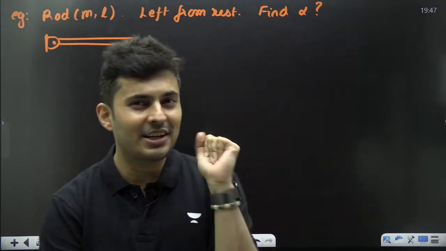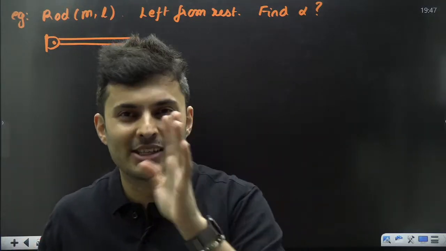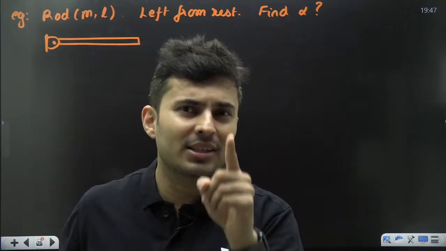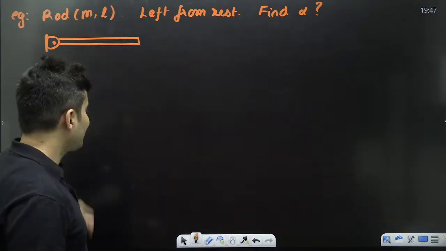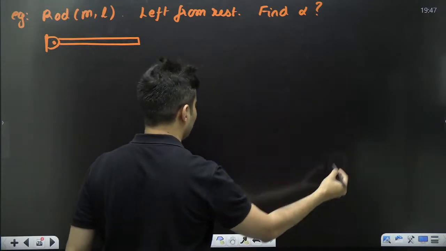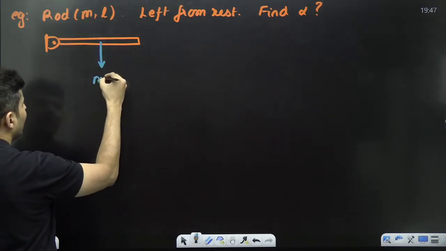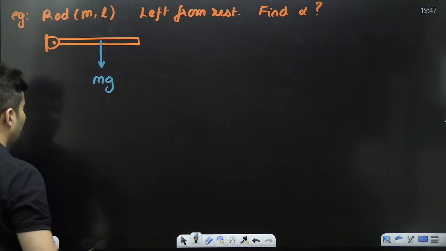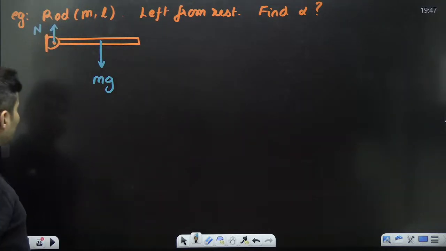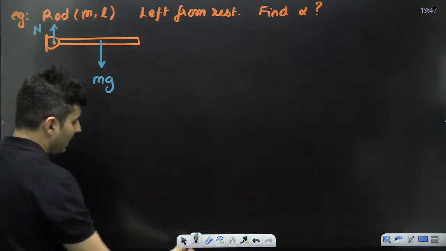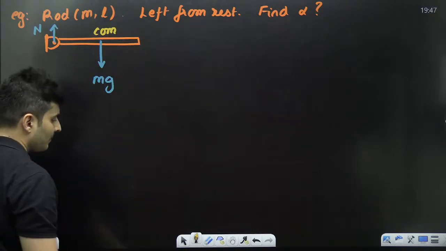Just like to find acceleration, what do you do? Draw FBD. Same way. But be careful. Don't show the forces randomly anywhere. Show the forces exactly at the points where they will be acting. So in this case of the rod, what are the forces that might be there? One is mg, gravity, acting through the center of mass. There could be a normal force also. Nothing else.